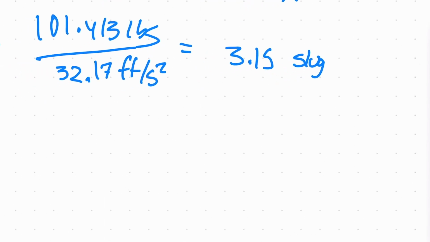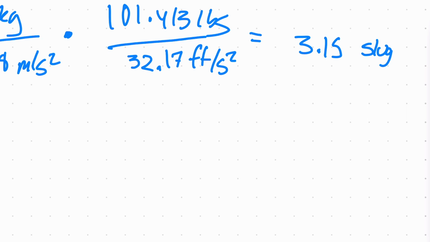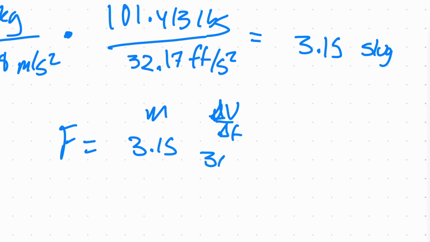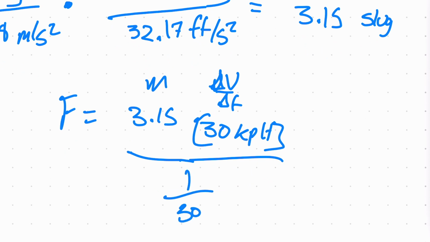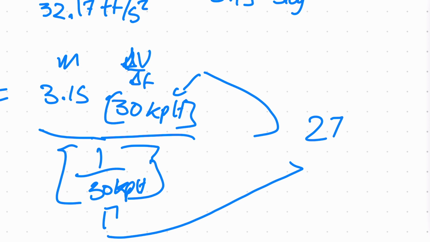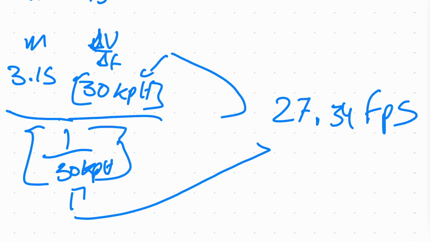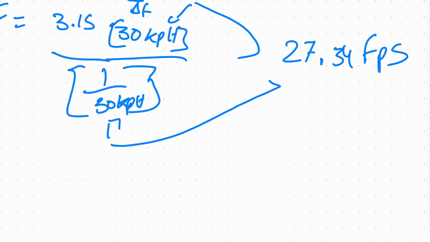But it's okay. Now we're going to plug that into our fancy formula, which is F equals 3.15 slugs times change in V over change in T, or 30 kilometers per hour over 1 second. You might be seeing a mistake here: our 30 kilometers per hour, we're actually going to substitute for 27.34 feet per second. It's a much better unit, beautiful freedom.